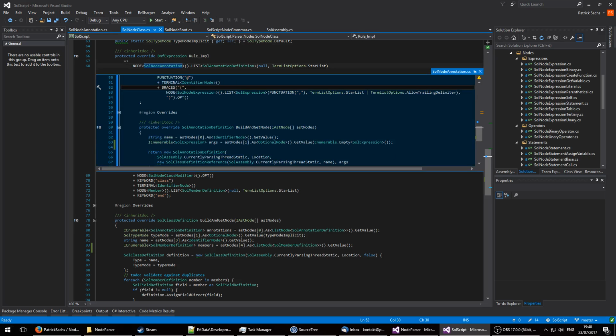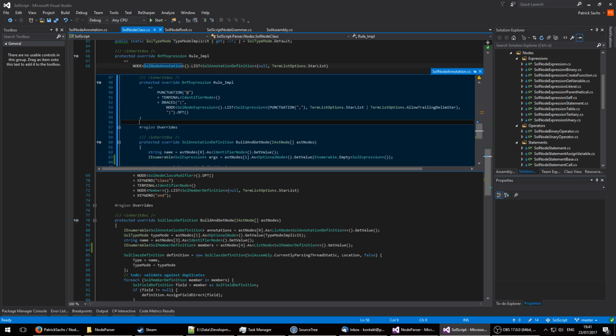So there we go, we get its value. And then we get the braces node, which is the first. This was 0, this is first. And this is optional, so we cast it to an optional node. And then we get its value. And if the node doesn't exist, because it was optional, we return an empty enumerable instead.